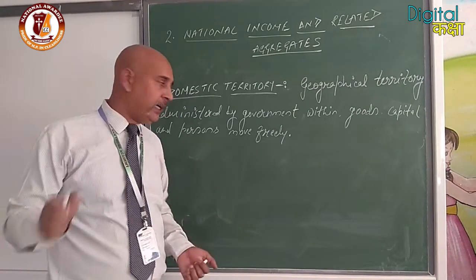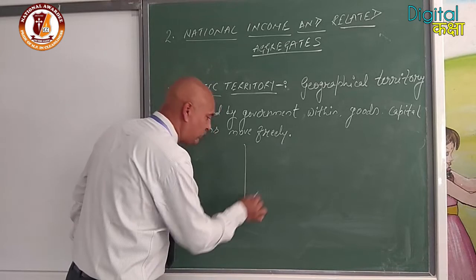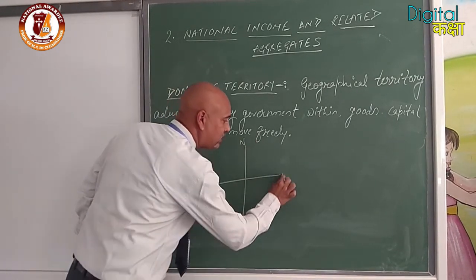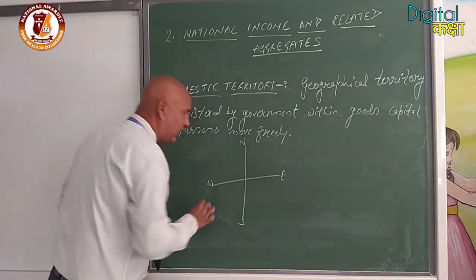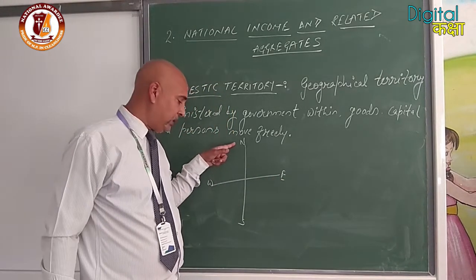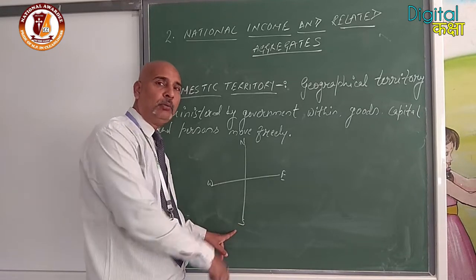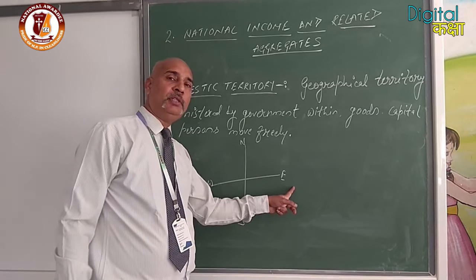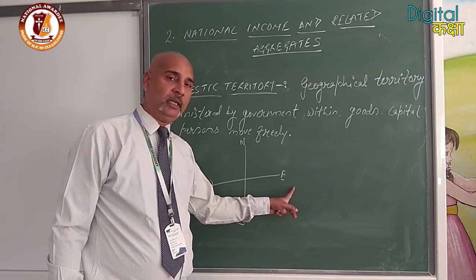Political territory will be clear to you: the dimensions of our country, the northern, southern, eastern and western parts, from Jammu and Kashmir to Kanyakumari and the Andaman Nicobar Islands, and from Gujarat to Arunachal Pradesh. These are our political territory.